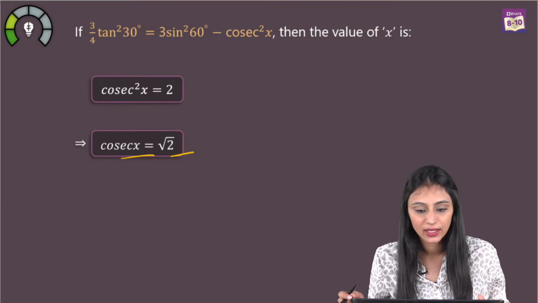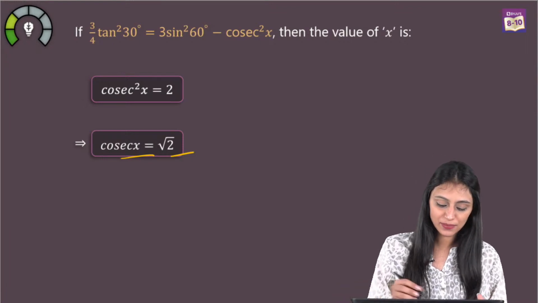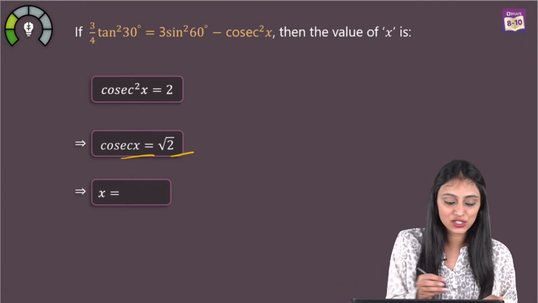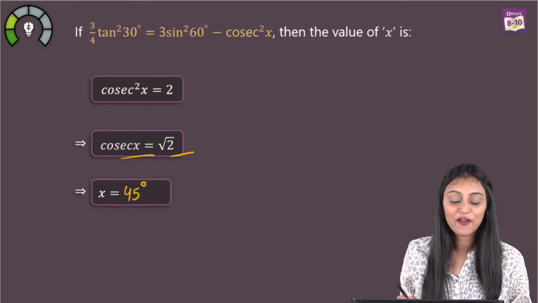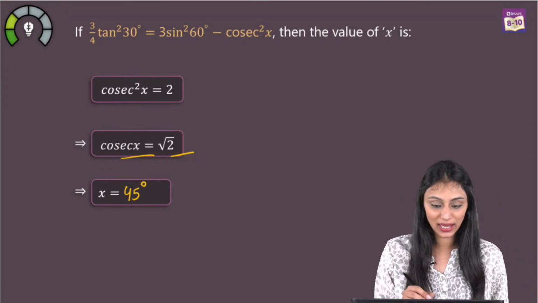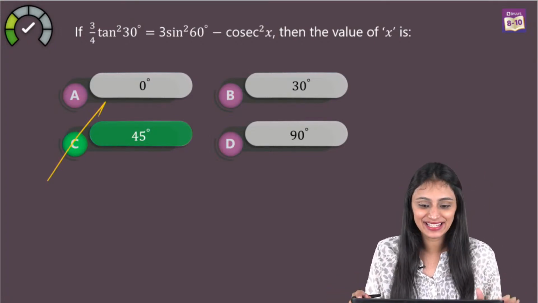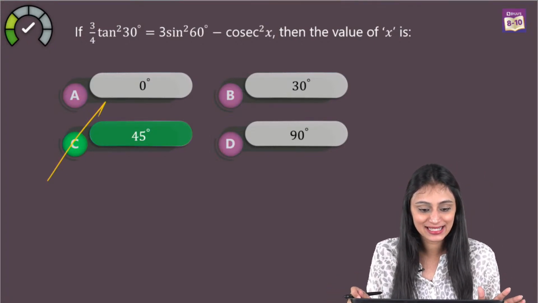Don't worry. 45 degrees. Absolutely. So, cos theta is root 2 when x is 45 degrees. So we will say x over here is going to be 45 degrees. That's the value, right? Which is option C over here. Easy peasy. Yes, C option.